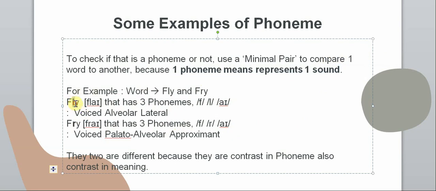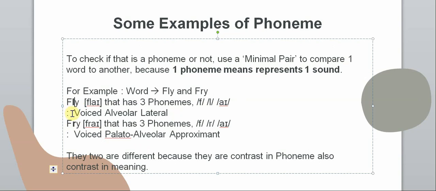Here we got the sound l, and here we got the sound r. So by using minimal pairs, we can determine if it's a phoneme or not. This is a phoneme l and this is a phoneme r. The two are different because they contrast in phoneme, also contrast in meaning.